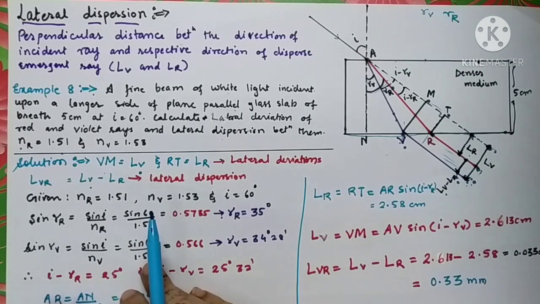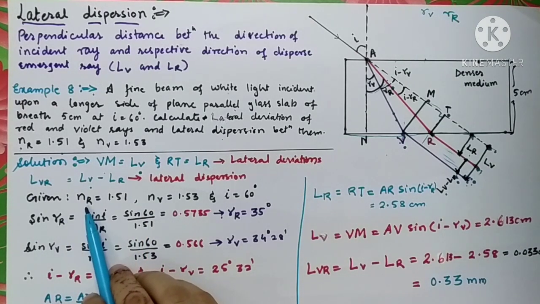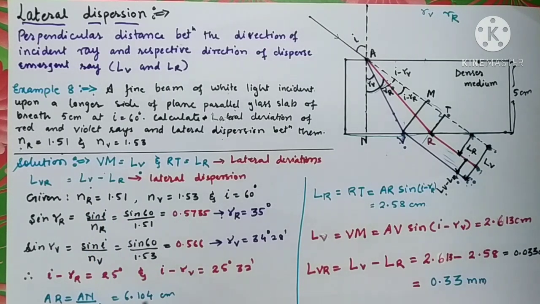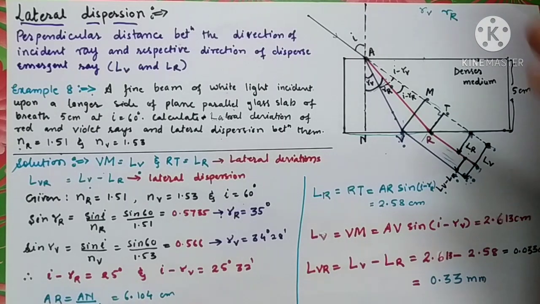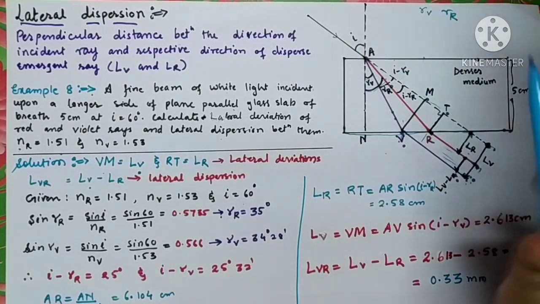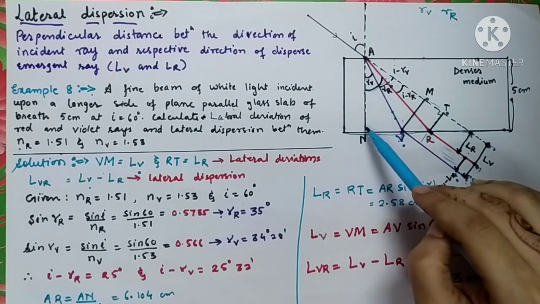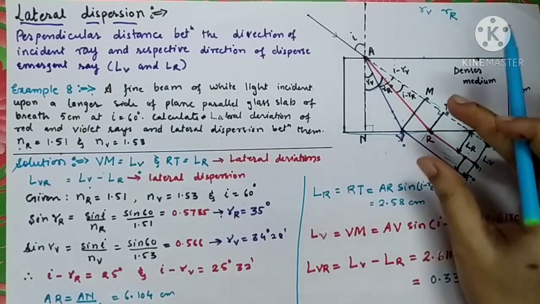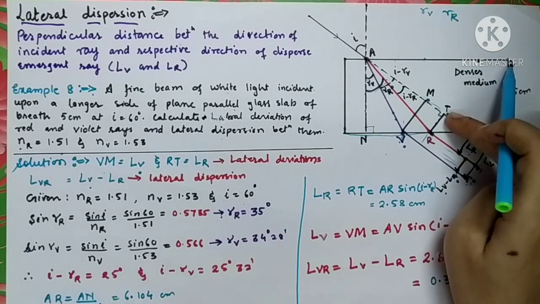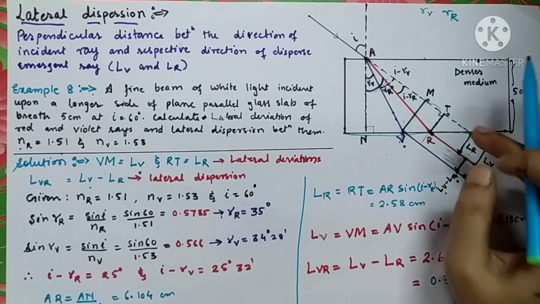What are the given things here? Refractive index is denoted as n. So refractive index for red color is 1.51, refractive index for violet color is 1.53, and the angle of incidence I is 60 degree. Now how are you going to solve it? If you measure this distance AN from the right angle triangle ANV, you'll have to measure VM and RT. So how can you measure VM and RT?